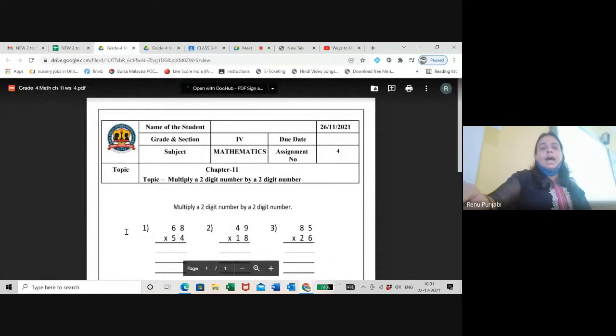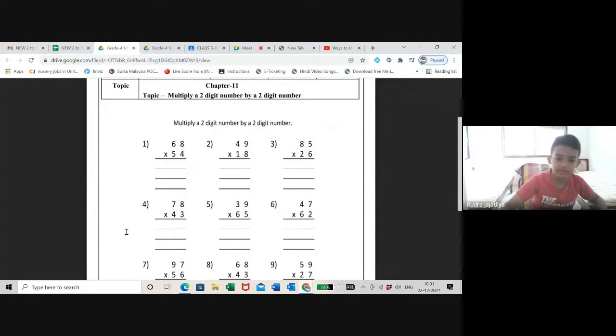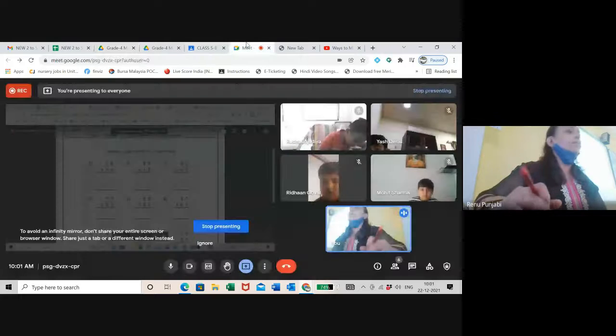See, these are the 2-digit by 2-digit multiplication sums. You have to solve 5 sums. 1, 2, 3. Please, just a minute.